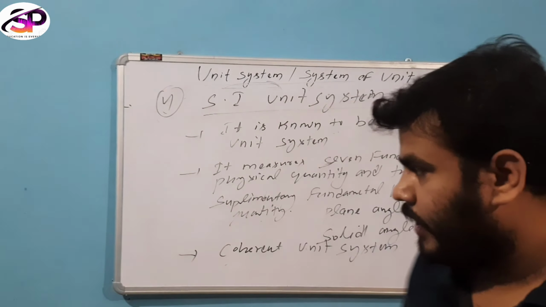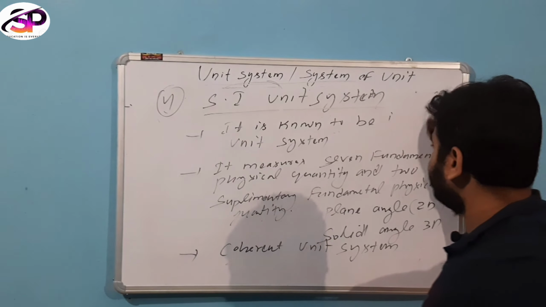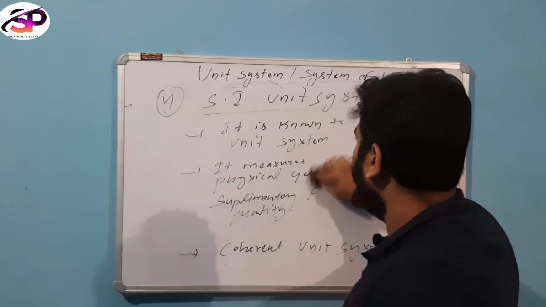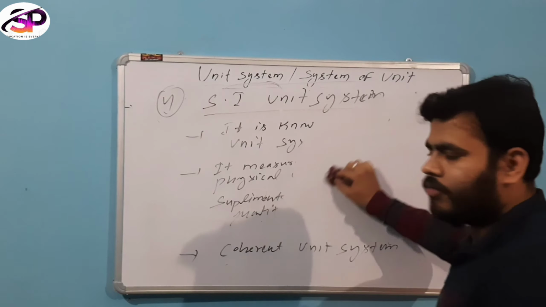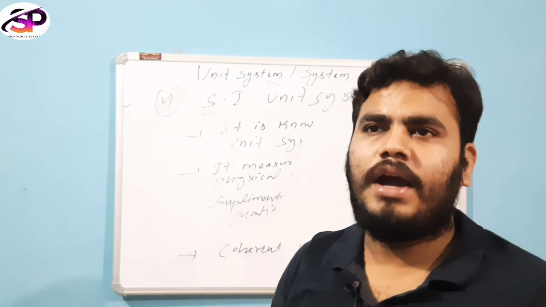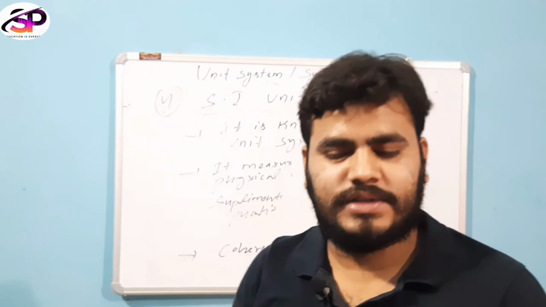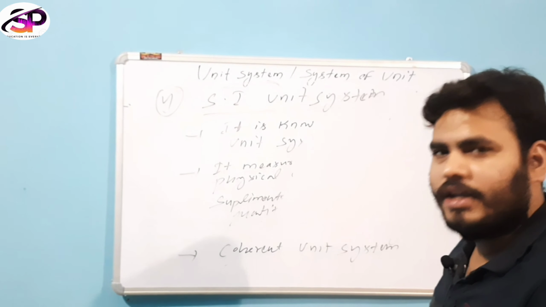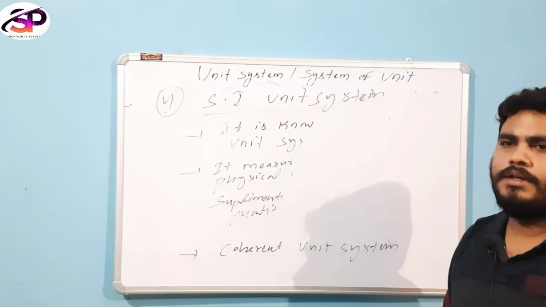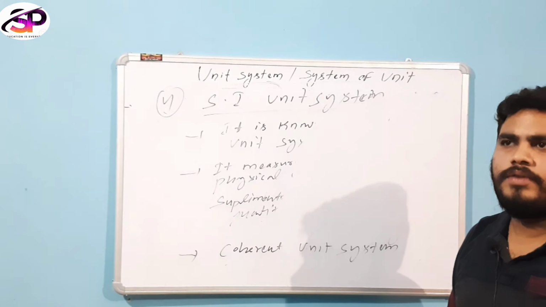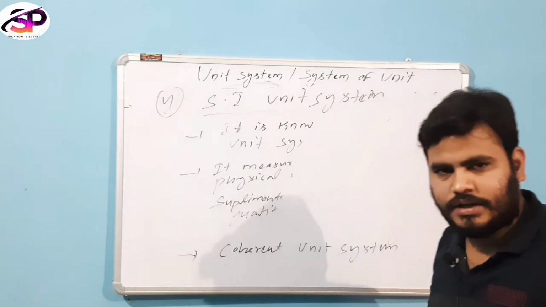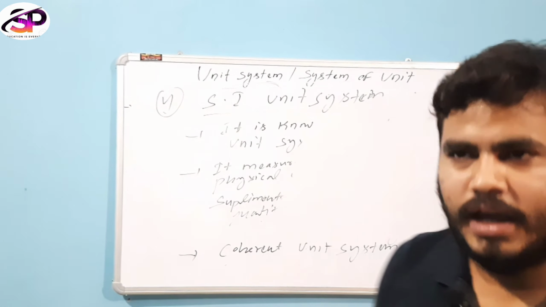A coherent unit system is a system of units in which all the units of the physical quantities are derived from the fundamental units by simple multiplication and division without introducing any numerical value.